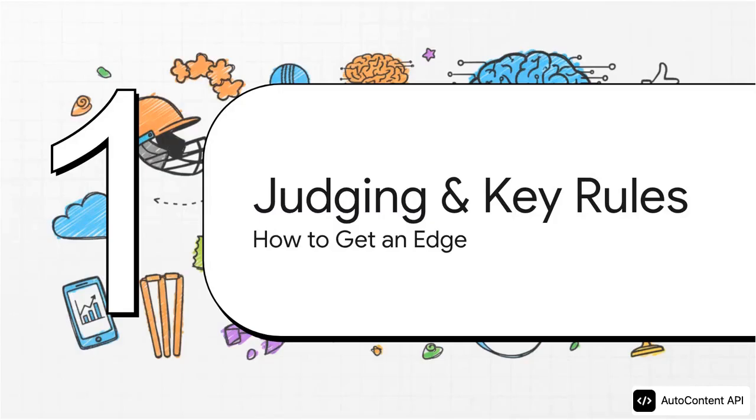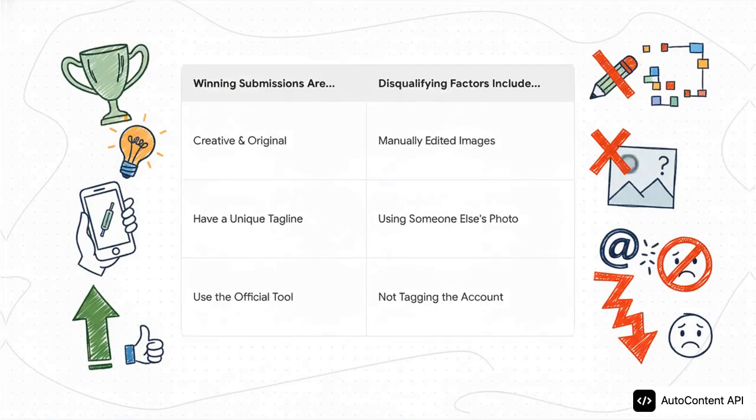All right, let's talk strategy. If you really want to win, you got to know how the judges think and what the key rules are. This is how you get an edge over everyone else. This breaks it down perfectly. On one side, you've got what makes a winning submission. The judges are looking for stuff that's creative and original, both the image and your tagline. And of course, you have to use the official tool. But then on the other side, you've got the stuff that'll get you disqualified instantly. Things like manually editing the image after you generate it, using a photo of someone else, or, and this is a big one, forgetting to tag the right account. So yeah, definitely stick to the what to do column.